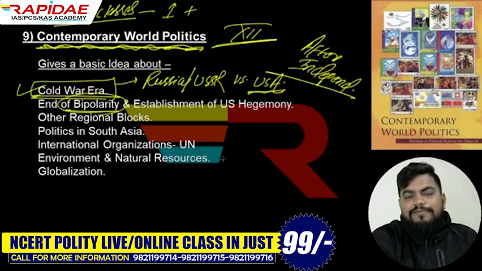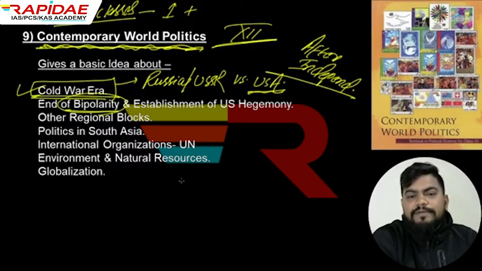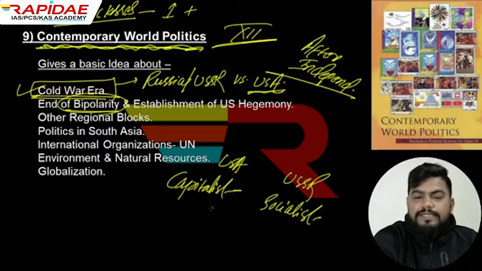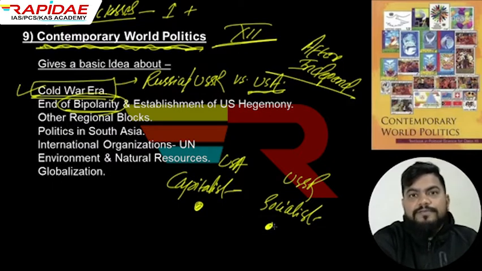So guys, after independence, the world was divided between two sides, right? Capitalist countries were led by USA, and the socialist countries were led by USSR. These became two poles of the world. Many of the countries were inclined towards the USA, and many towards USSR.